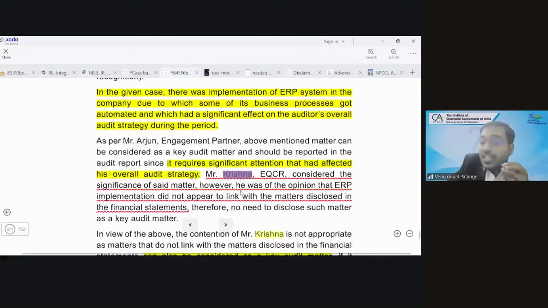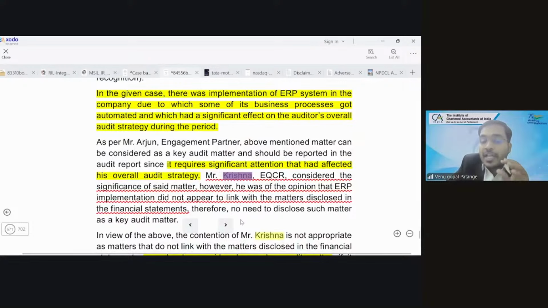So what was I mentioning? I was mentioning: does it have an effect on the financial statements? It does not have an effect on the financial statements. However, it does have an effect on the audit strategy.